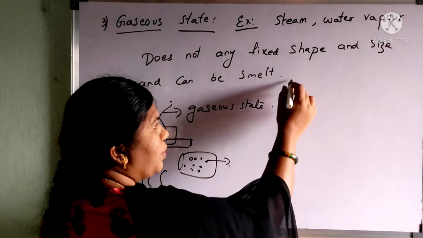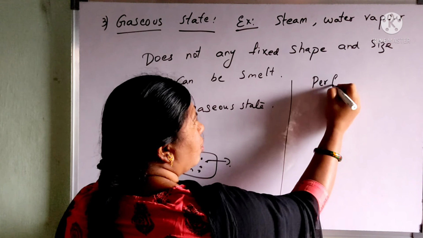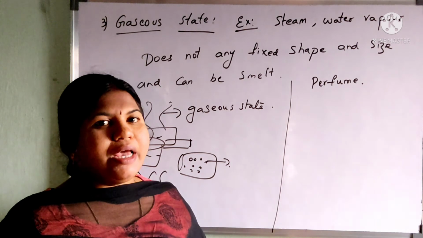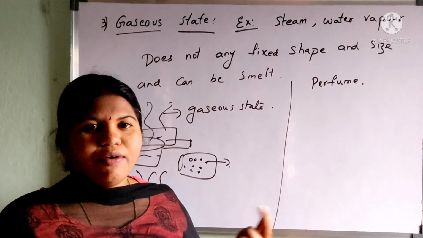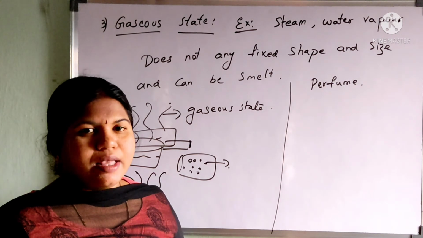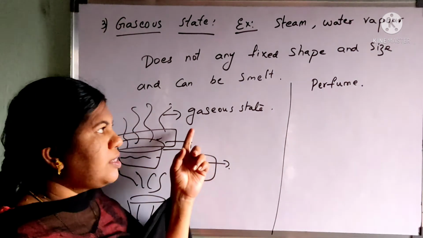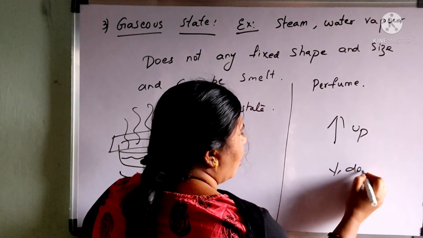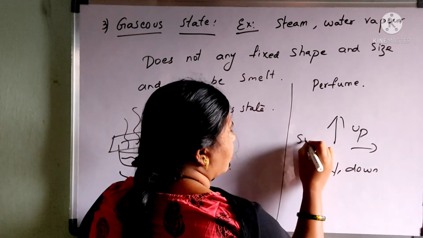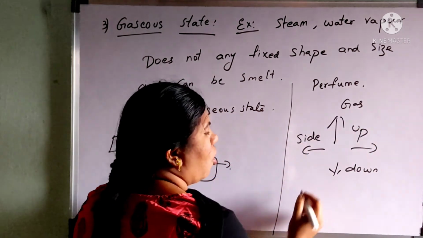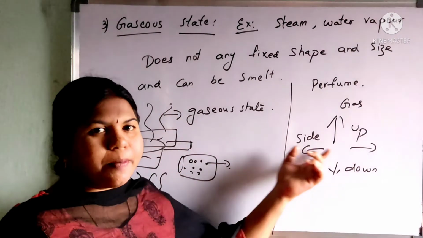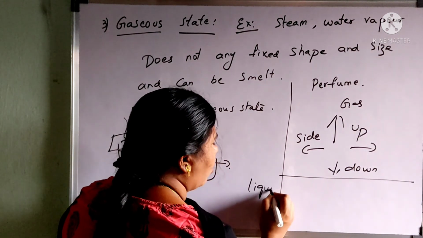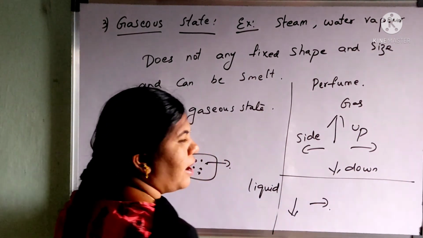And for example, if you take any nice perfume for a room freshener, when you spray, you can feel the perfume smell, but you cannot see where the perfume is. This is nothing but a gaseous form, and this gaseous state will move in all directions, upwards, downwards and sidewards. Gas can move in all directions and it occupies all the available space, whereas the liquid always flows in the downward directions as well as sideward directions.